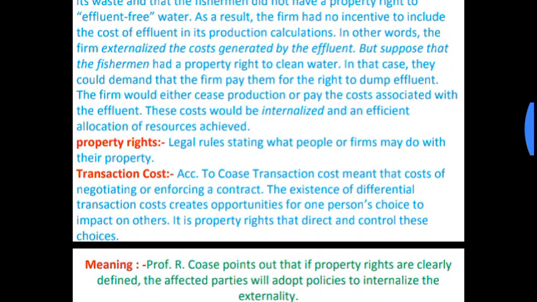But suppose that the fishermen had the property rights. At first we considered that there were no property rights, but here we consider that fishermen have the property rights to clean water.